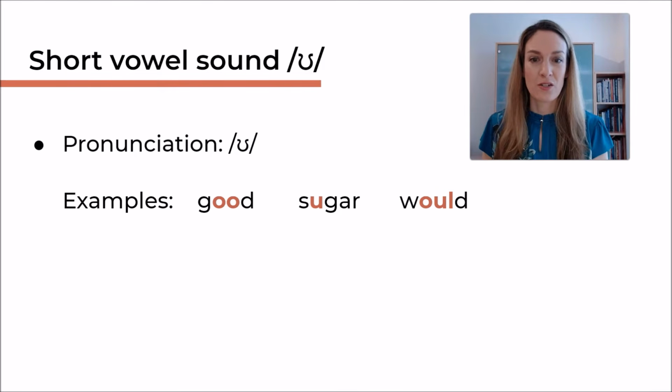Good, sugar, wood. Now, wood might be a surprise to some of you because there are 3 letters, O-U-L, and really it's just one sound, O. So the L is completely silent. I'm going to repeat them all. Good, sugar, wood. All 3 words have a short O sound.